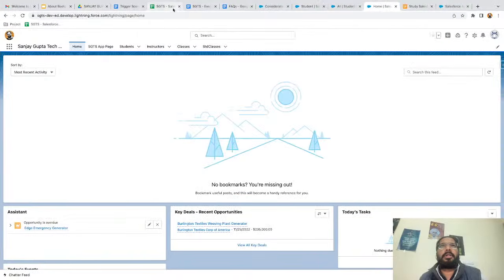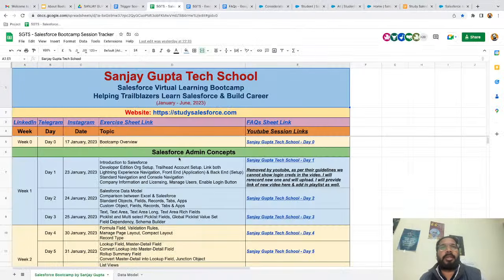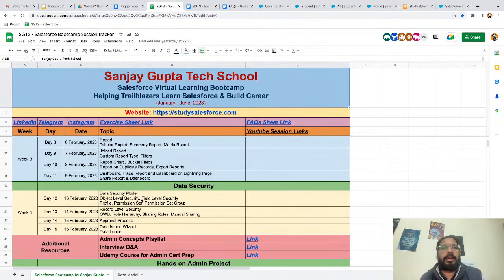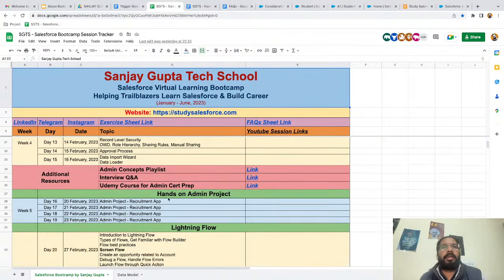If you go to this Excel sheet, here you can see after reports and dashboard and data security, we will be doing hands-on on an admin project. It will be a 4 day long project and I will be guiding you how we can implement an end-to-end project. I will be implementing in my org and with me, you can implement in your org.